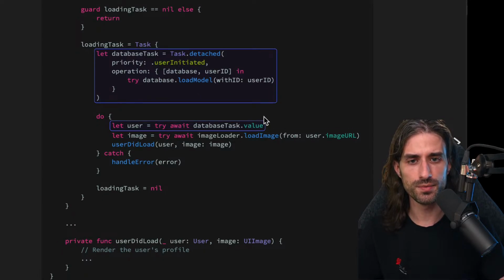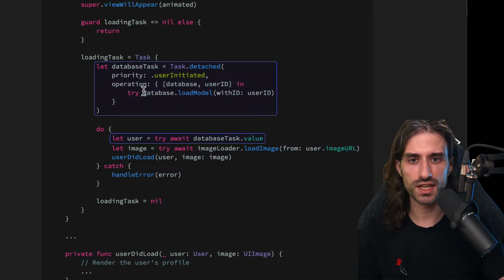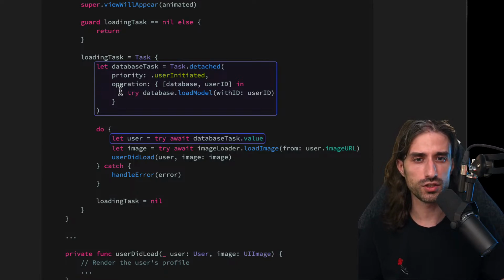And so this dot value is a property that is defined on the task handle, and that you can await in order to have the value returned by the task. Here there is an implicit return that is not written, but what happens is that the closure you pass to a task can return something, and then you can retrieve that thing by calling the value on the task handle. And of course, you need to await, because the task needs to finish in order for the value to be readily available.